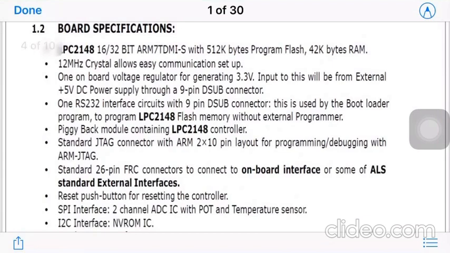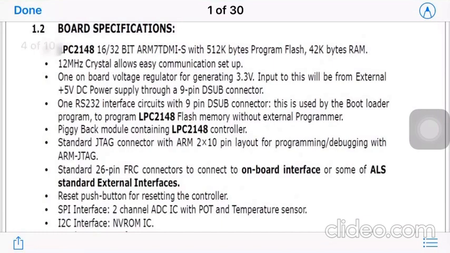One onboard voltage regulator for generating 3.3 volt. Input to this will be from an external 5 volt DC power supply through a 9-pin D sub connector. Okay, now what this particular kit requires, the board is providing us a voltage regulator which is 3.3 volt. So we are giving 5 volt, and it is converting that to 3.3 volt. So now this 5 volt DC is also given to this particular kit through a 9-pin D sub connector.